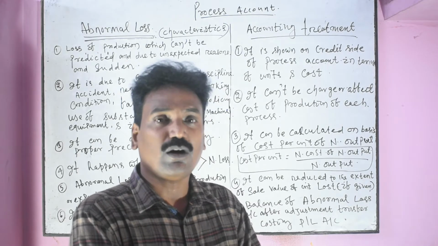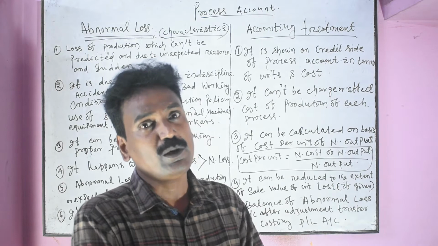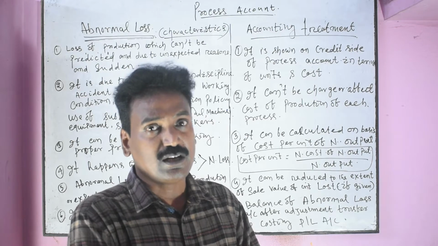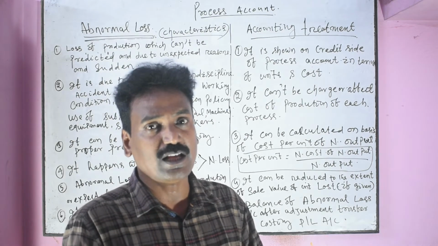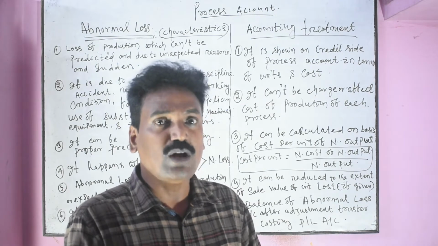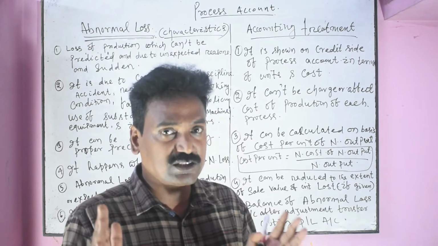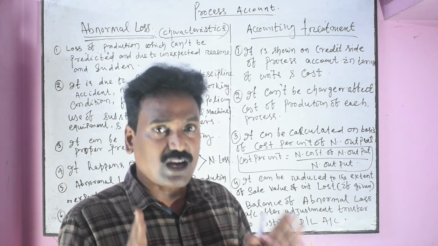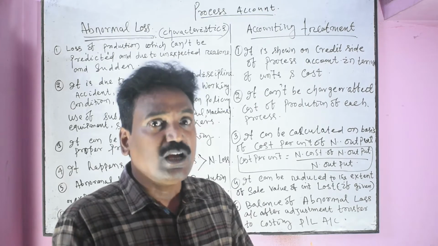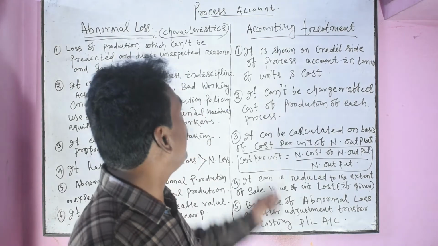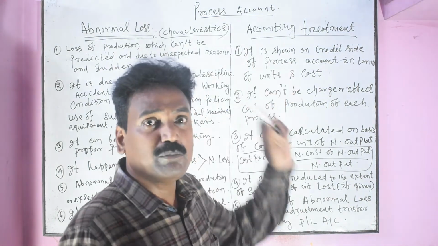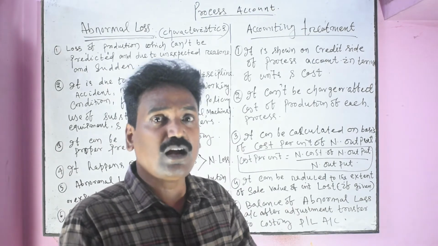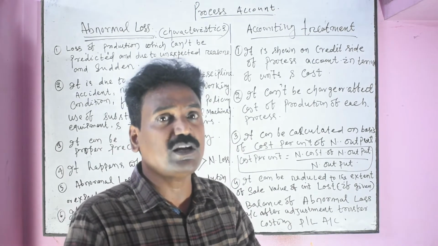Last video of same questions where we already prepared process accounts, process A, process B, process C. Now the additional treatments like opening of abnormal loss account, abnormal gain account and profit loss account. Before opening these accounts, we have to discuss the legal provisions and the treatments of various aspects such as abnormal loss, abnormal gain and why we prepare profit loss account.